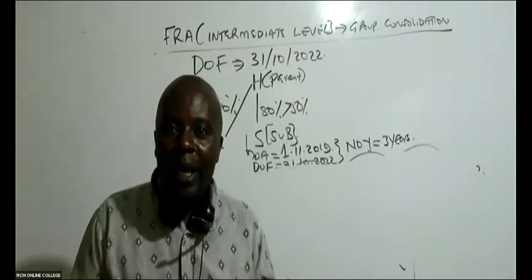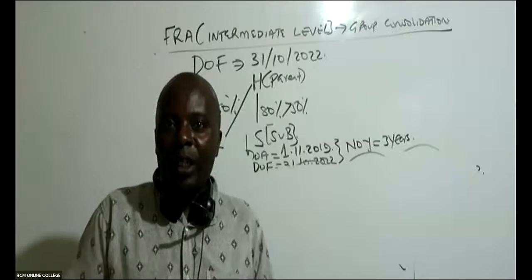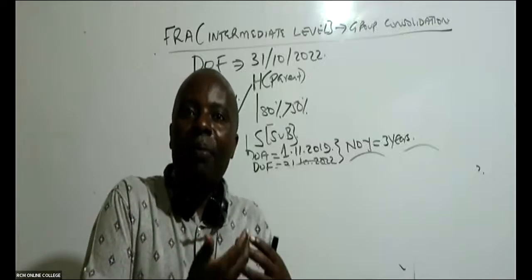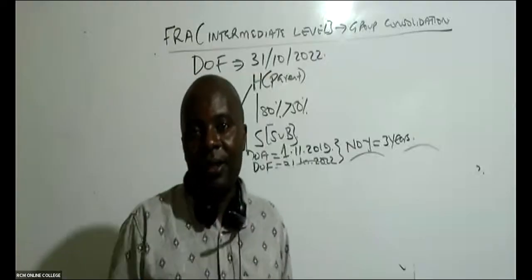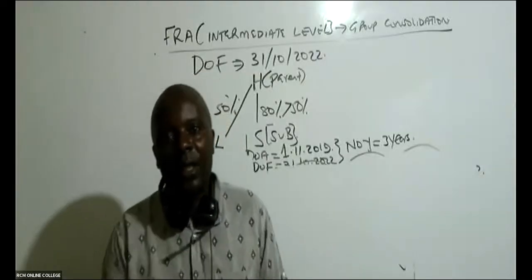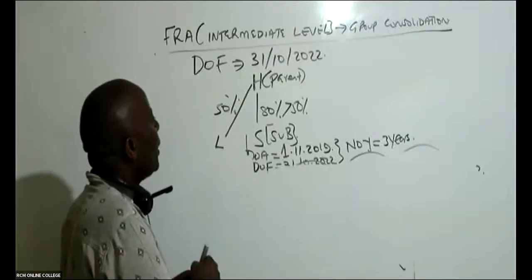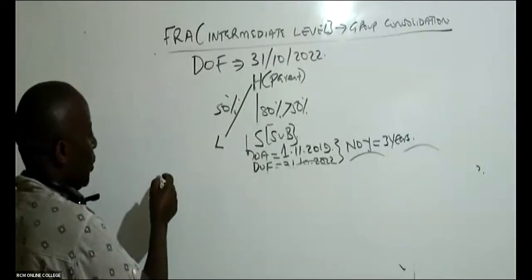We have what we call management control. We are the ones appointing most of the directors, 60% of the directors, to the board of L. Ladies and gentlemen, listen, this concept of substance has disturbed so many students.